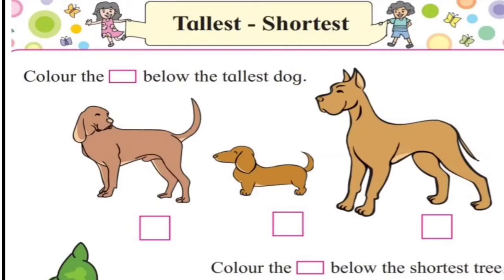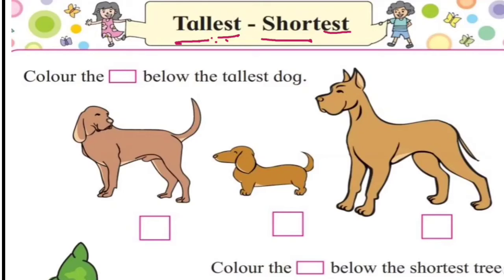So dear students, remember the spelling of tallest and shortest. Tallest. You may learn by grouping the words like tall, est, tallest; short, est, shortest. Understood?